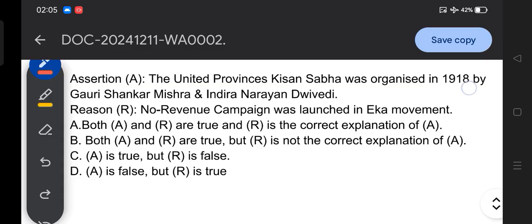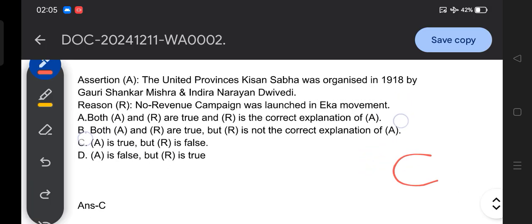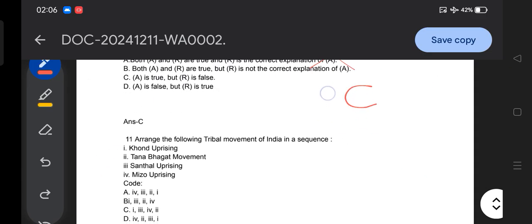I believe you will be able to provide the correct answer. Let me provide the correct answer for the question on Kisan Sabha as well as the no revenue campaign. The correct answer for this question is option C, that United Province Kisan Sabha was organized in 1918. Do remember, this is very important, and it's related to Indra Narayan Dwivedi. And the no revenue campaign is not related to the Eka movement, that you need to remember. This is how option R is incorrect and A is true. That's why option C is the correct answer.